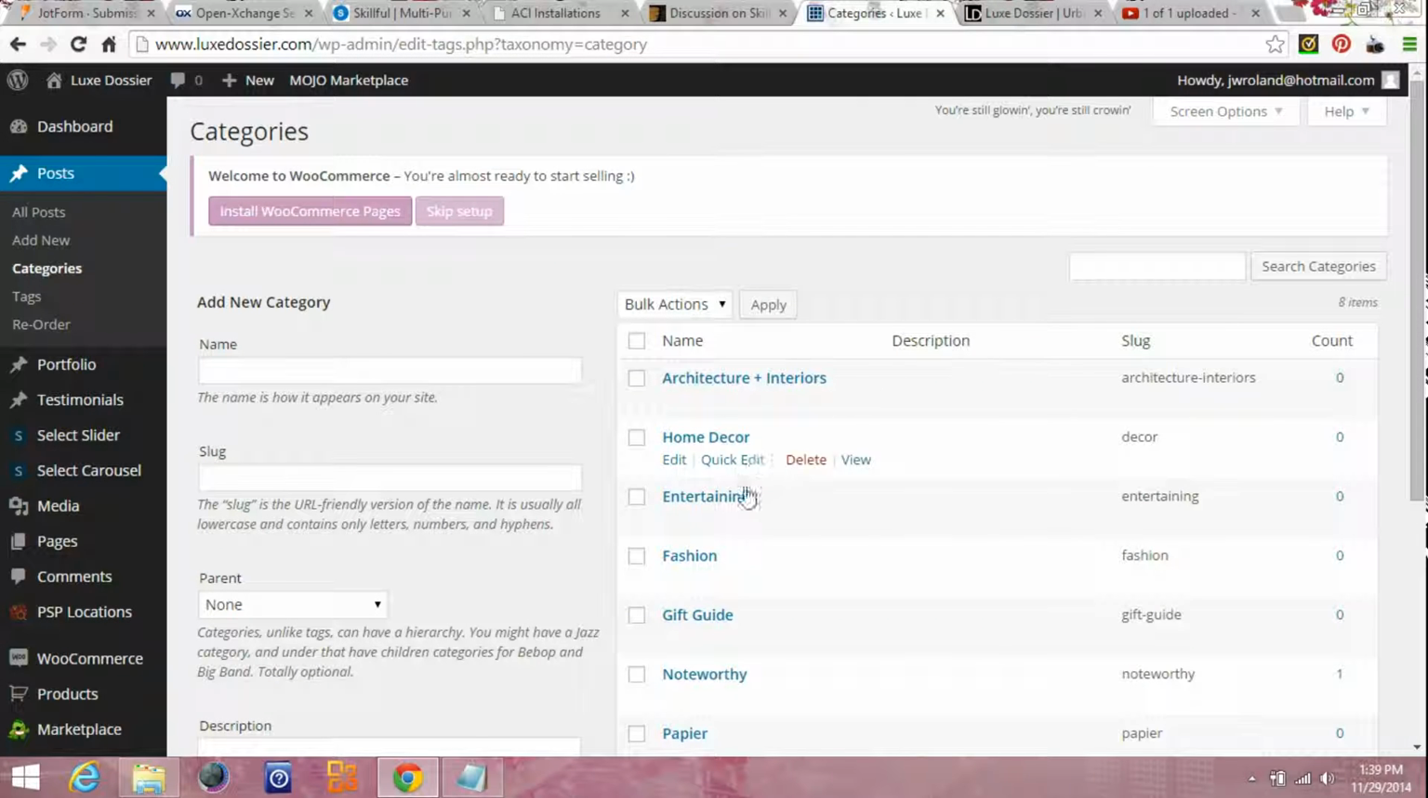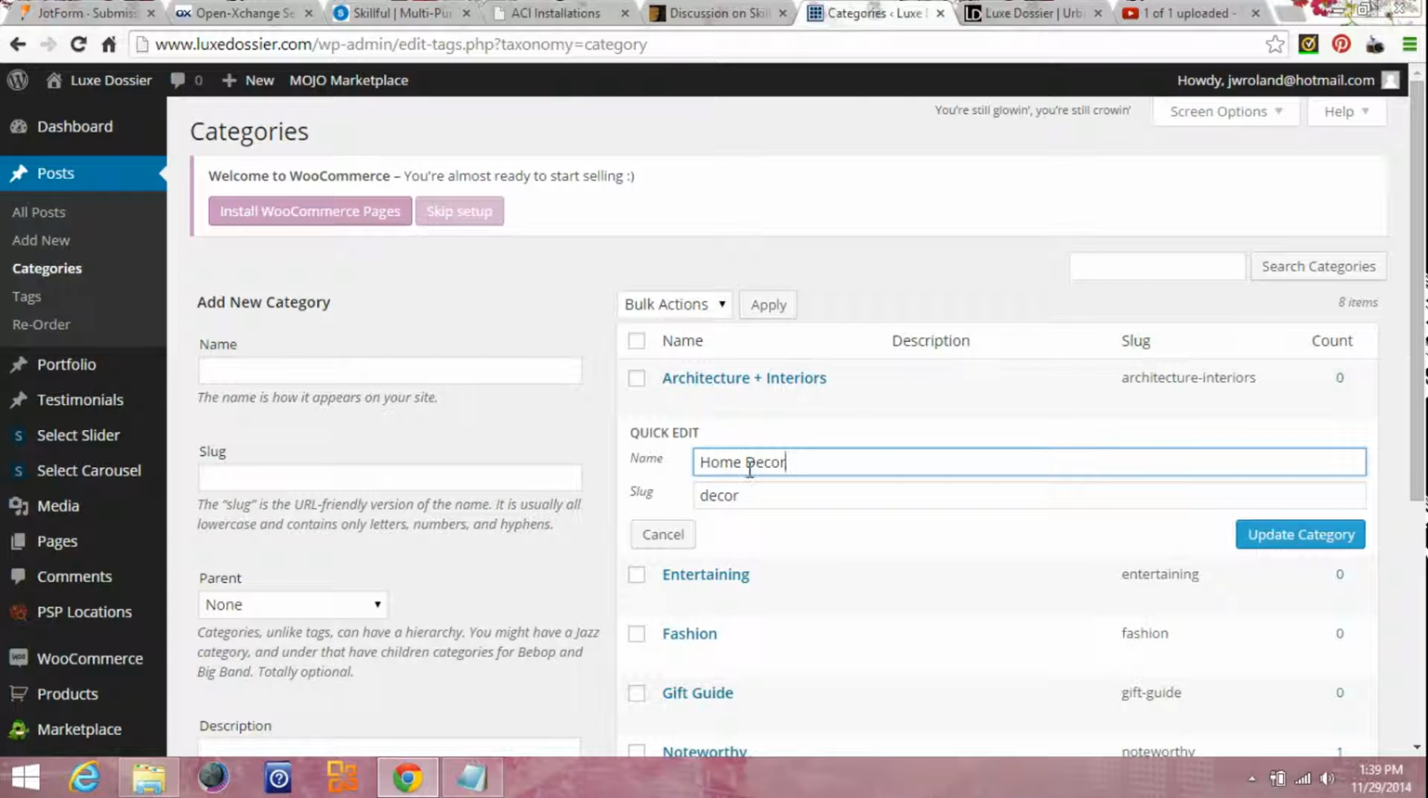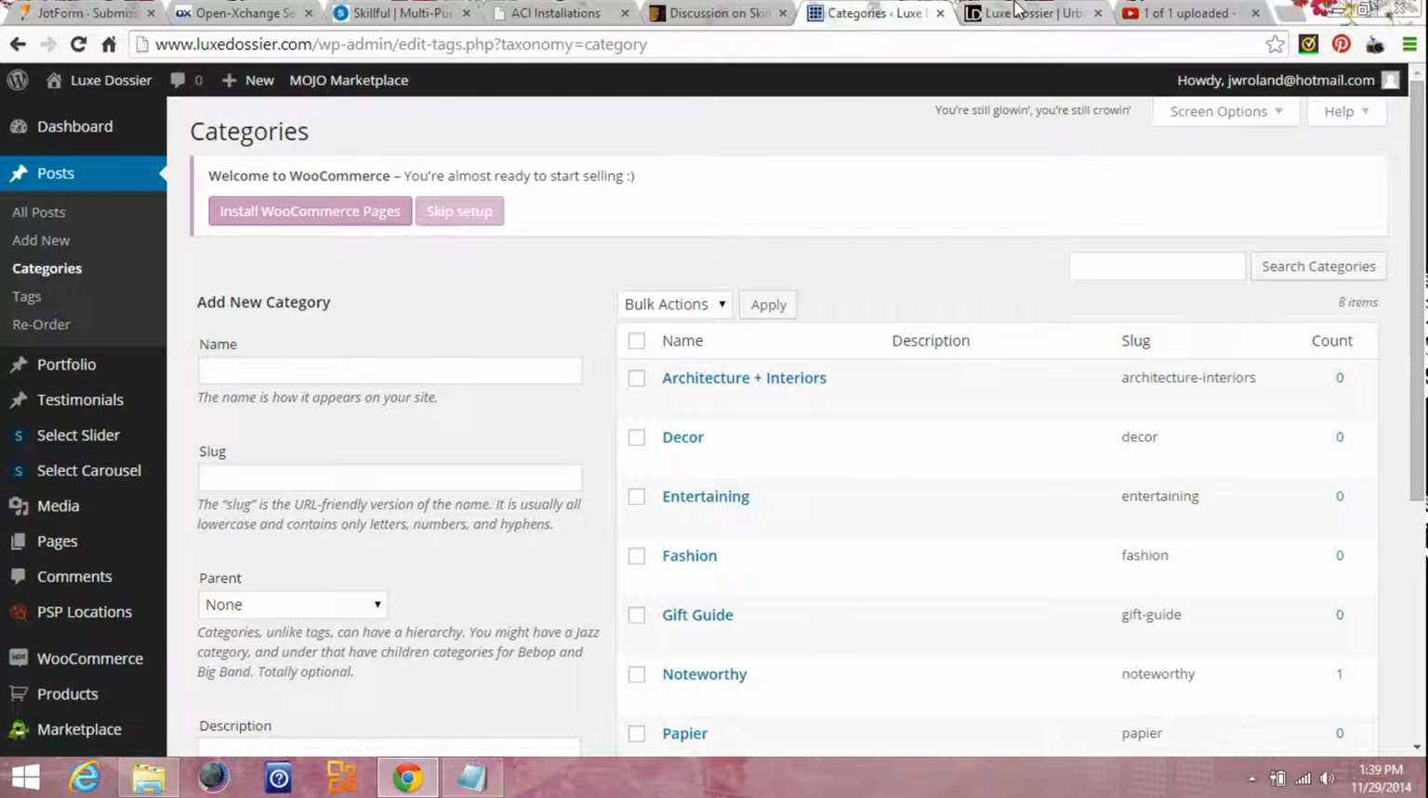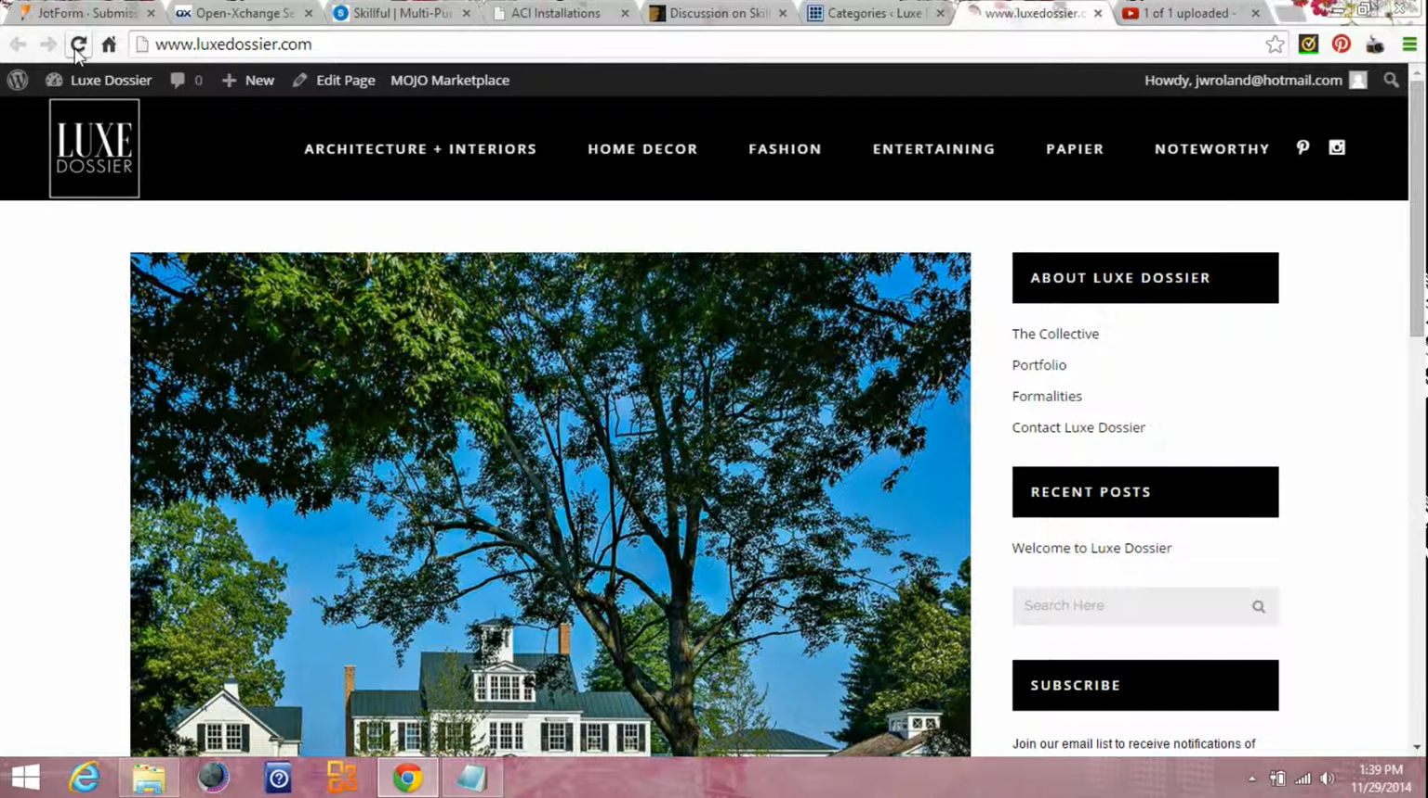So let's go back to Categories, Quick Edit, change it back. And don't forget to click on Update Category. Then refresh the page.